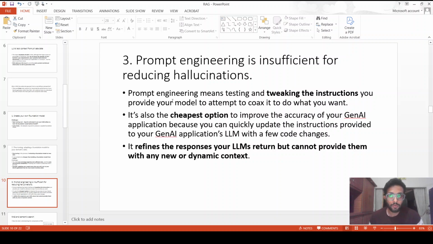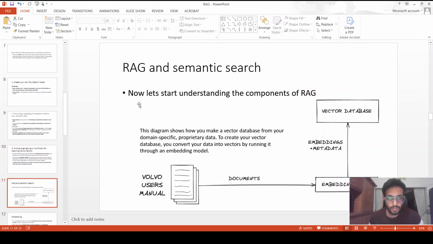So that's why prompt engineering can help in brief scenarios, but in case we have an entire corpus, let's say Volvo, there are too many manuals. In that scenario, prompt engineering is not sufficient. Then the only option left is RAG.